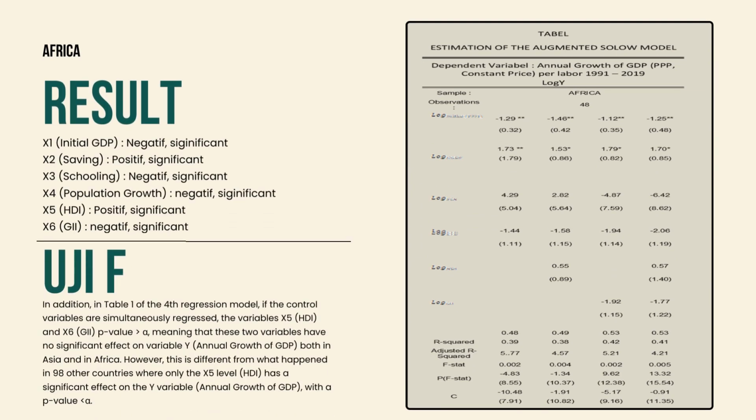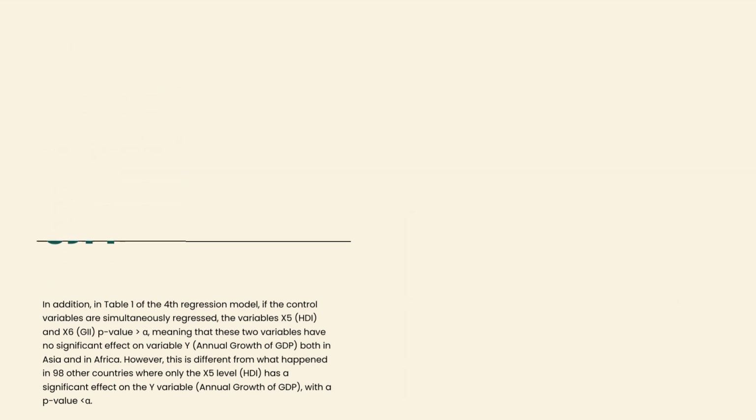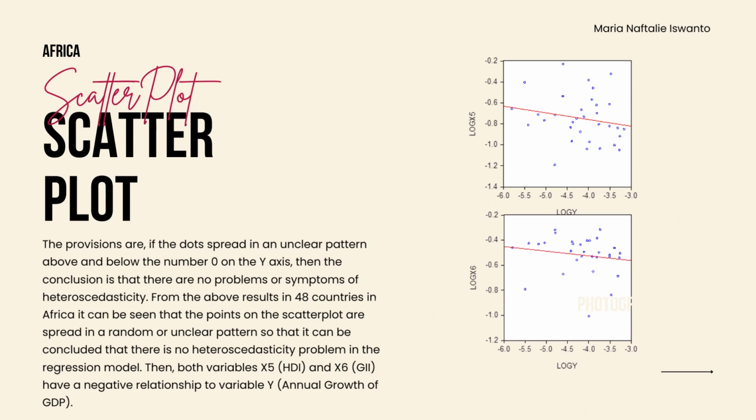This shows a negative relationship between annual growth of GDP and initial GDP, schooling, population growth, and Gender Inequality Index. Besides that, there is a positive relationship between annual growth of GDP and saving and Human Development Index. Based on the result of the estimation, all control variables and important variables are significant to the dependent variable.